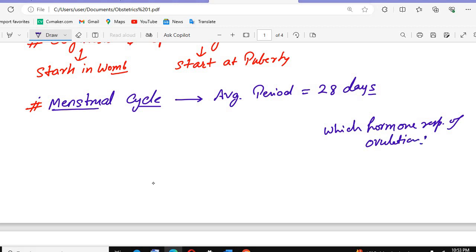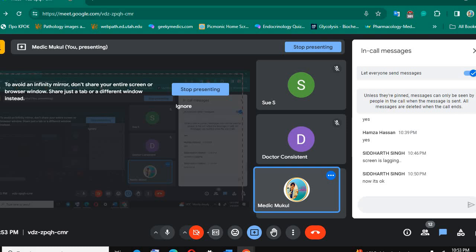Which hormone is responsible for ovulation? Your options are LH, FSH or estrogen. What is your answer? LH, FSH and estrogen. Tell me what's the answer. LH. Okay, this is LH.